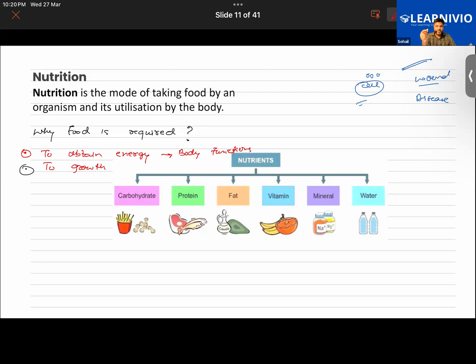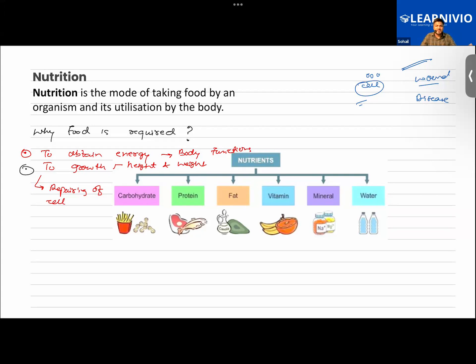So growth has two meanings: growth of height and weight, and in the second way we mean the repairing of cells. So how are cells repaired when there is a wound or cut? Basically, another layer of cells regrows. And for the maintenance of the body also, food is required.